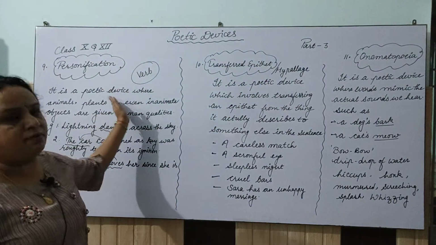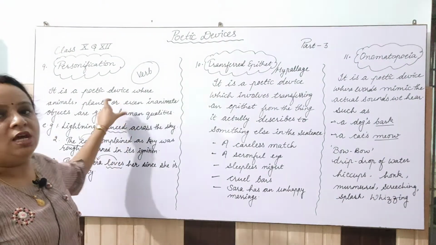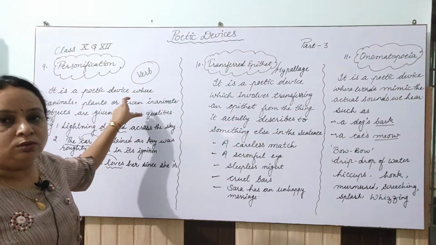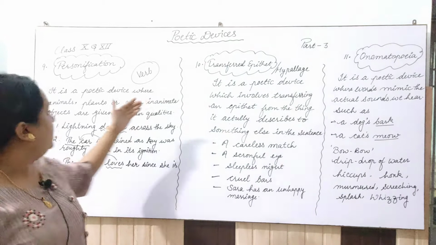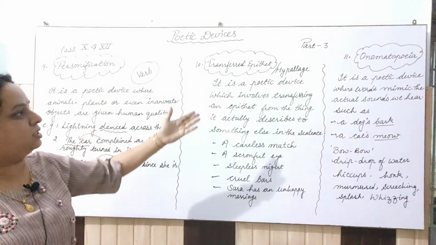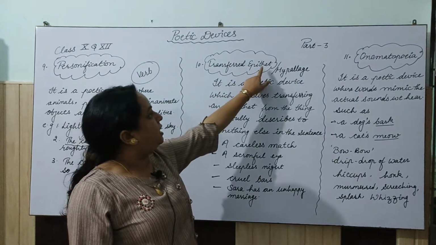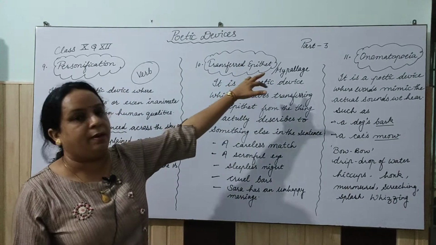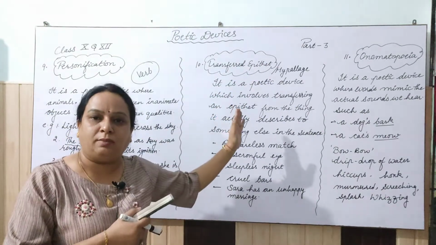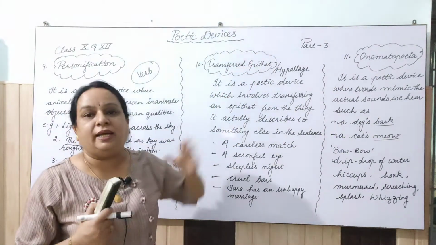Here also we have given human quality to inanimate objects, animals, plants, etc. Here I will directly come to what this transferred epithet is. Transferred means to transfer something, and epithet is the adjective.